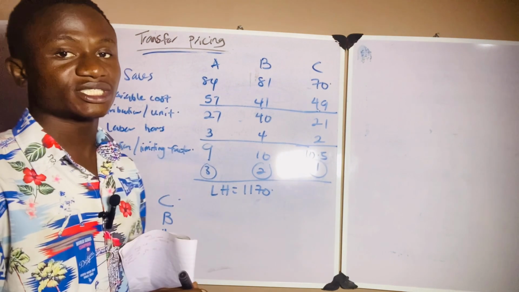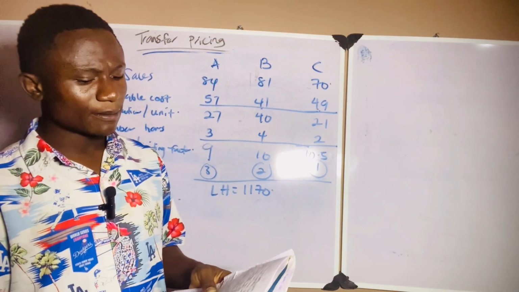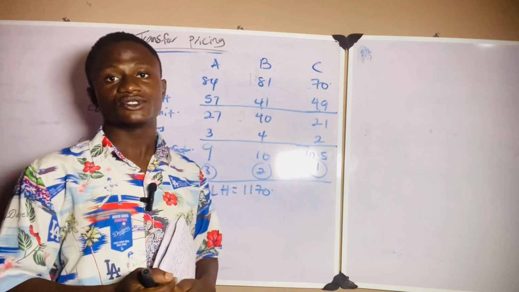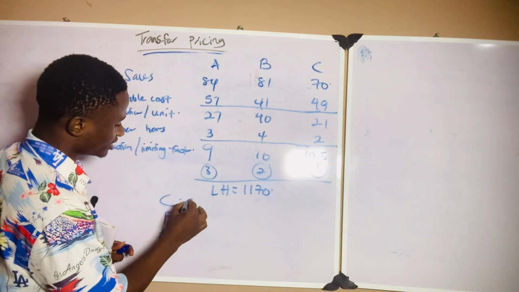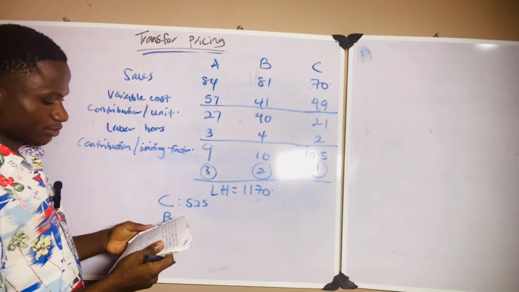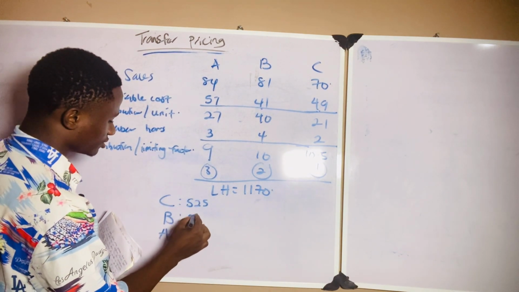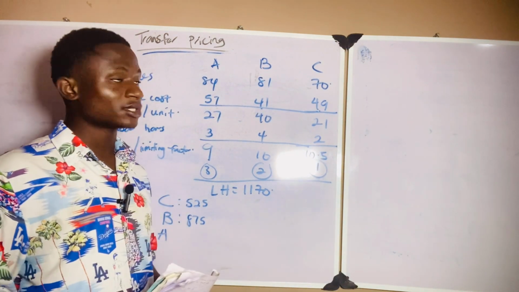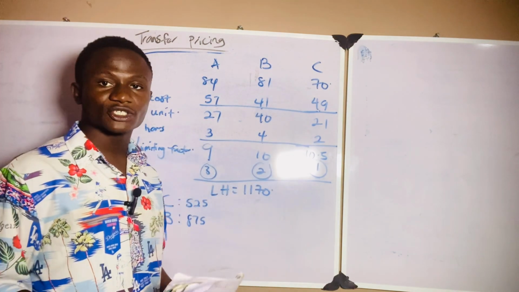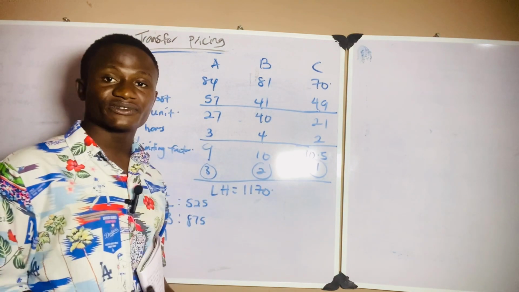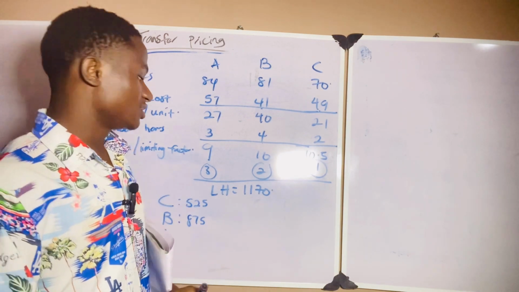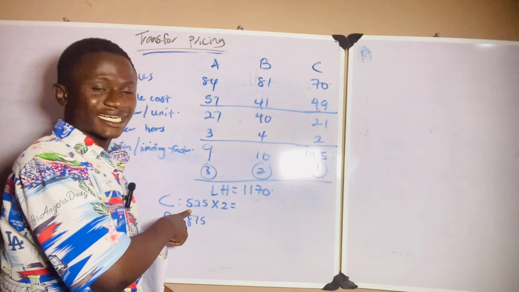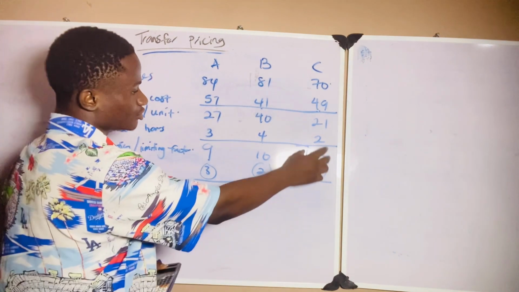So for product C, what is the market demand? From our question, the maximum external sales in units for product C is 525 units. That is the market demand. So market demand is 525. What about for product B? For product B, market demand is 875 units. Now, how many hours does it take to produce product C? It takes 2 hours to produce product C. So if we are producing 525 units and we are using 2 hours on one unit, definitely the total hours that we spend is 525 times 2. So this is our external market demand. And according to what we've done, product C will give us the highest contribution.